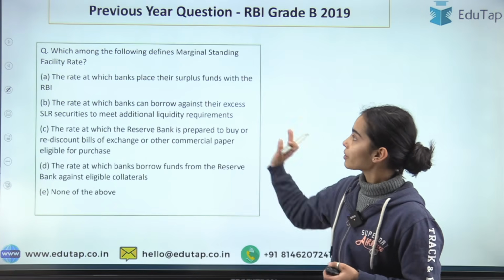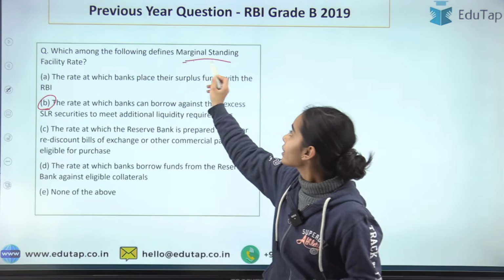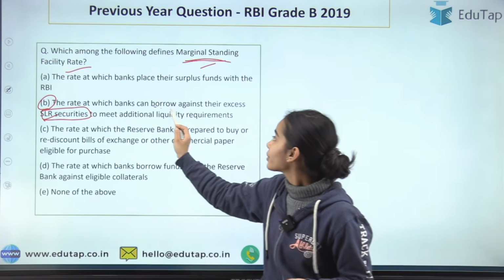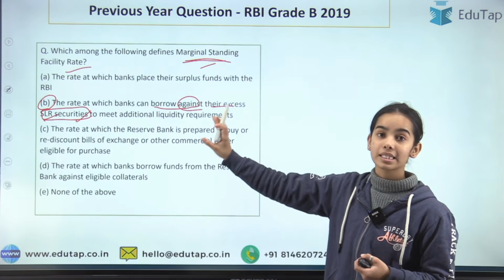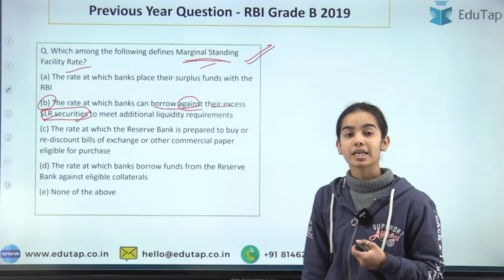So here, in this case the answer was B, because MSF, the marginal standing facility rate, is the collateral or the borrowing against the SLR securities. Against the SLR securities, in the case of the MSF, the banks can borrow.